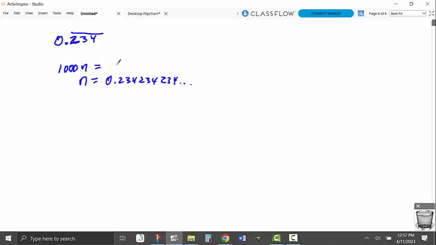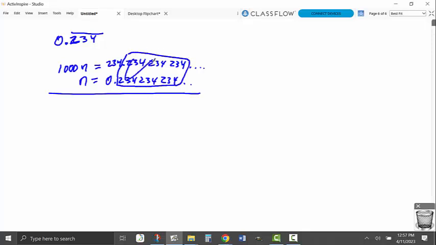So I'm going to call it 1,000n, which is 234.234, 2, 3, 4, 2, 3, 4, 2, 3, 4, repeating. As soon as this block of decimal is all the same, this part just disappears. It becomes 0, and you're left with 999n, because when you subtract the 1n, it's 234.